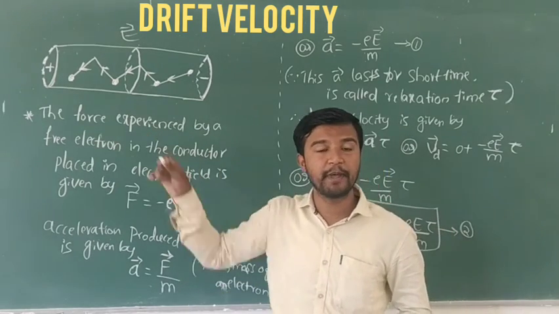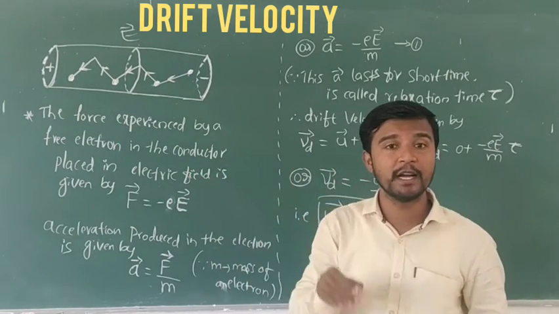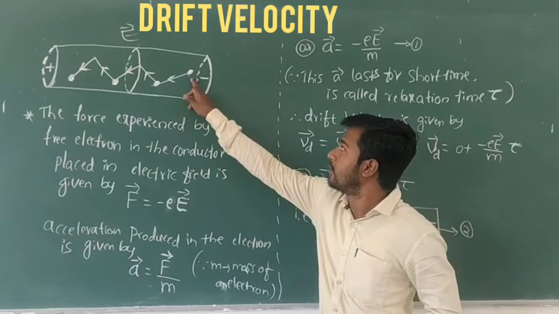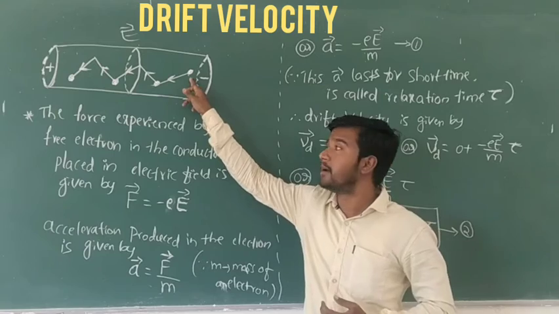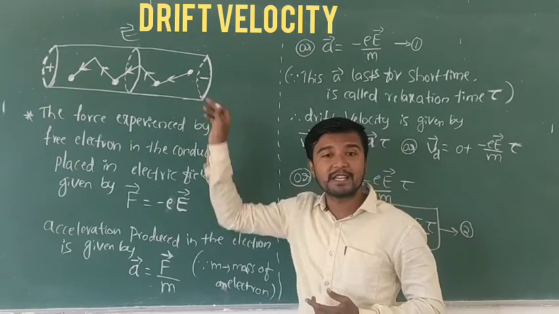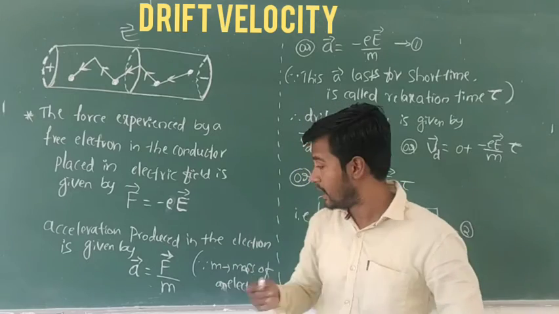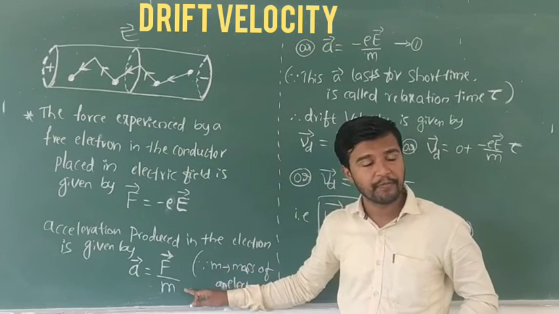This is the force experienced by the electron divided by the mass of the electron. An electron has its own mass, so we write F by m.